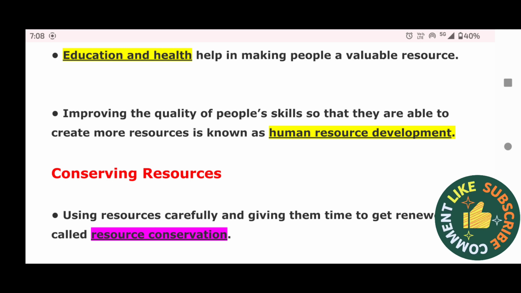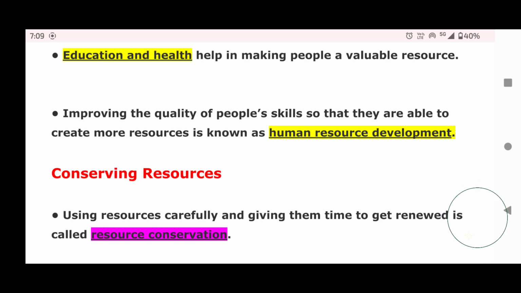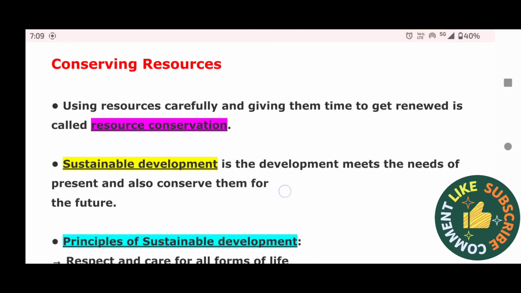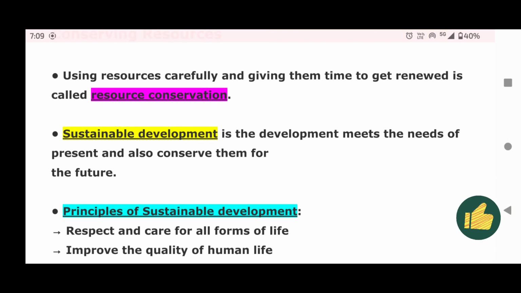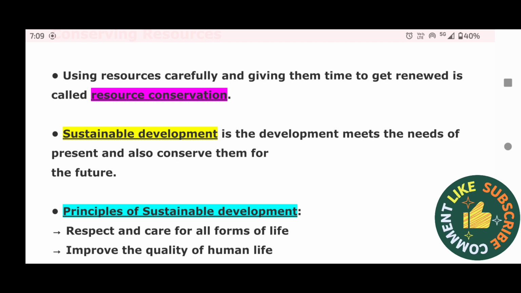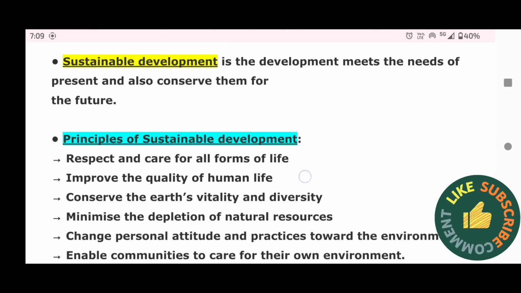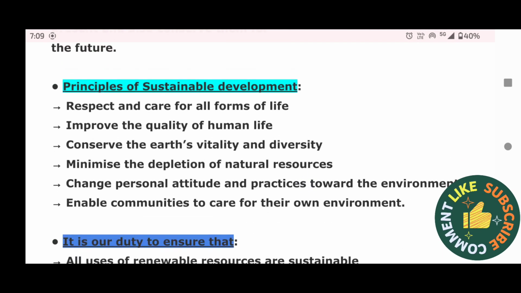Improving the quality of people's skill so that they are able to create more resources is known as resource development. Conserving resources. Using resources carefully and giving them time to get renewed is called resource conservation. Sustainable development is the development that meets the needs of the present and also conserves them for the future.